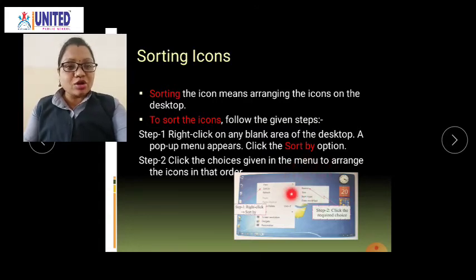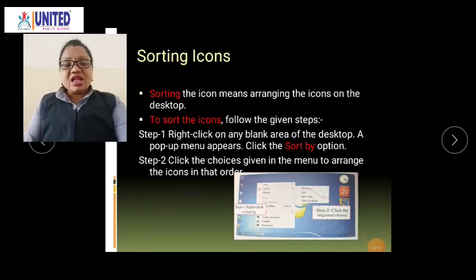Can you see this small pop-up menu? In that, 4 options are given. Which are these 4 options? The first one is the name. That means if you want to arrange the icons according to their name, then you click on name. The second one is the size. If you want to arrange the icons according to their size, then you click on size.